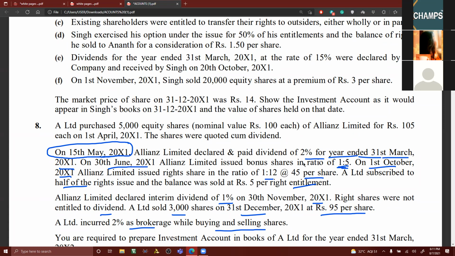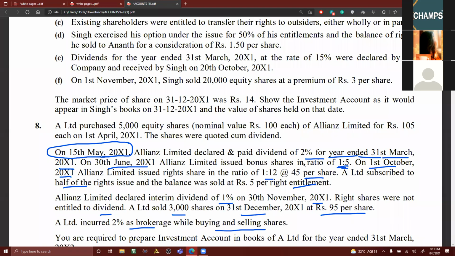Can you expect dividend to be paid on bonus shares?